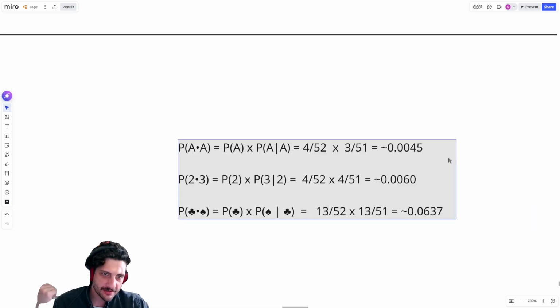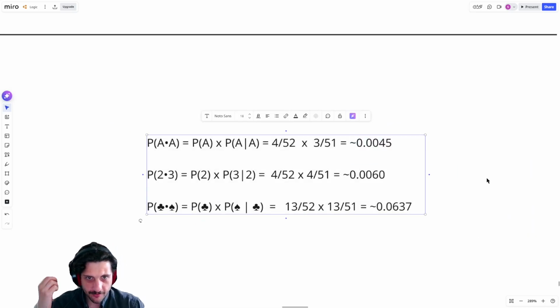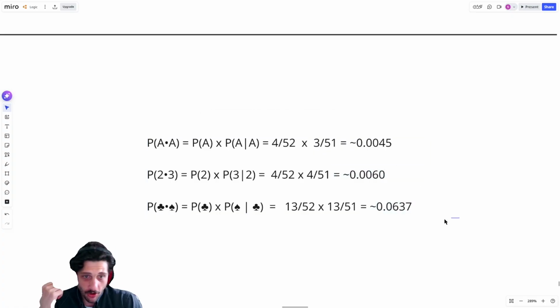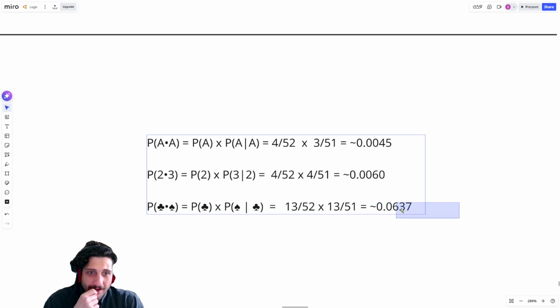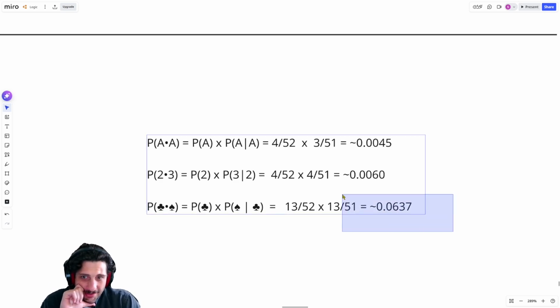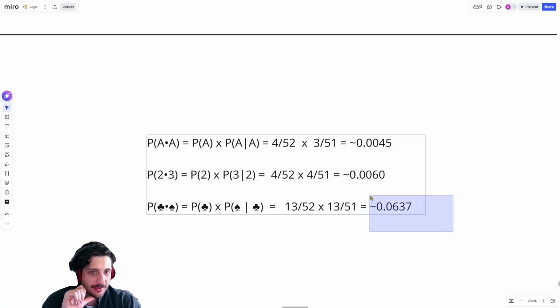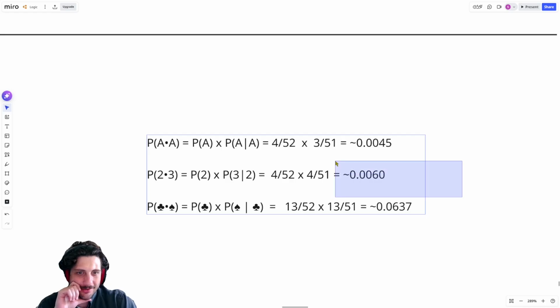So just to give you a sense of the decimal expression of these, and which one is more likely than the rest, these are all pretty unlikely, right? The most likely thing to happen is that you get a club and a spade, and that will happen 6% of the time. But 1/10 of the chance of that is that you get a 2 and then a 3.